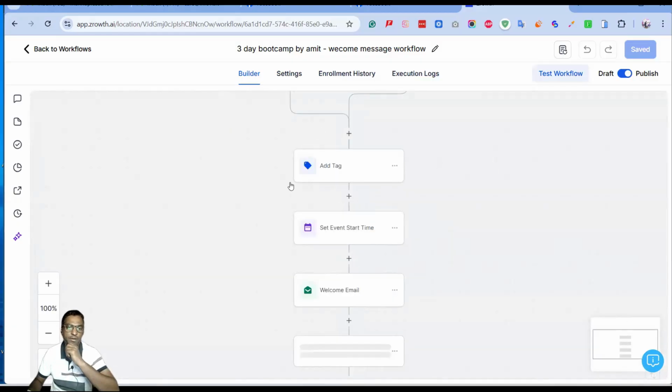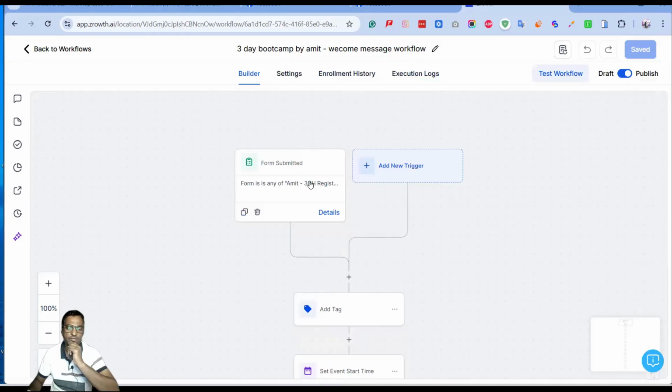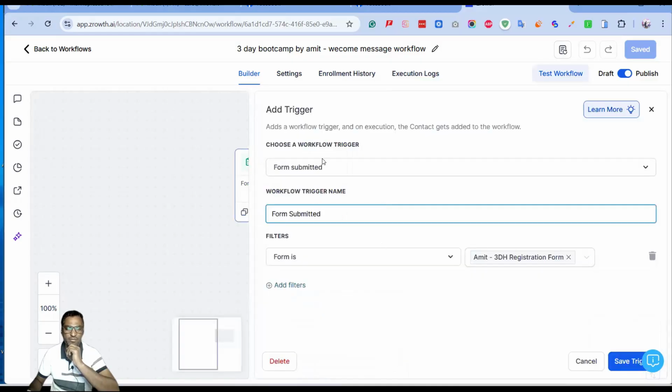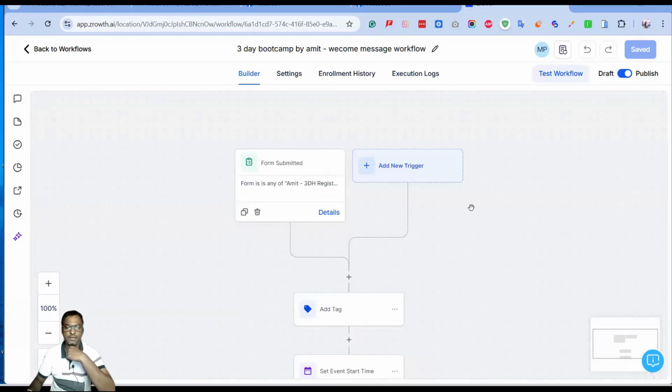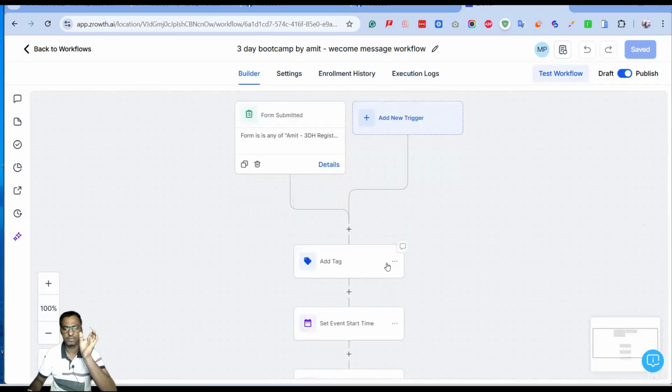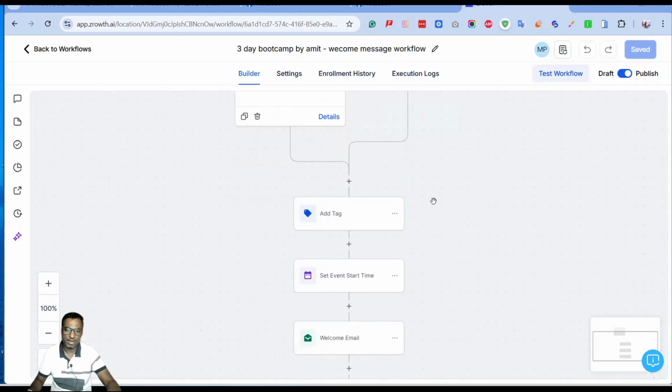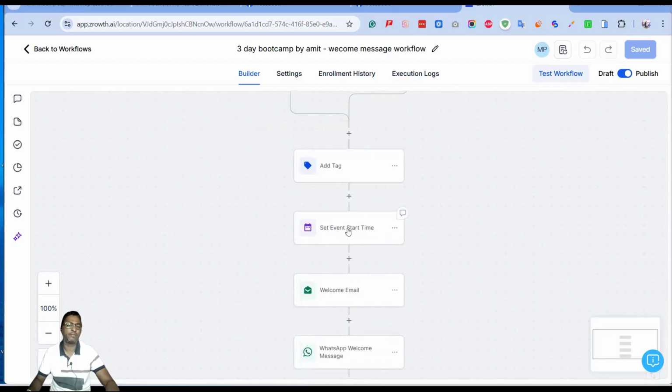Here you can see this is the form submission, and when I click on the detail over here, it is a very simple trigger: form submitted, the workflow trigger name, and then you just select the form, whichever you create inside the form area. Once this is done, we are adding a tag, a very simple tag, so that if someone fills out the form, they get into a tag. And then right after the tag, we are adding an event date.